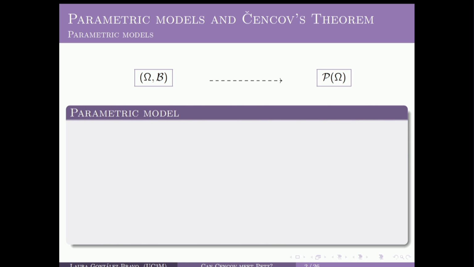So if we have a measurable space with a given sigma algebra, we can form the set of all probability measures over this set. This set can be endowed with a topological structure, but it cannot be endowed with a smooth manifold structure. However, we can study this set from a differential geometric point of view if we introduce the notion of a parametric model. A parametric model is nothing more than a collection of probability measures, or probability distributions, opportunely parametrized by the points of a smooth manifold that is called the parameter space, okay?